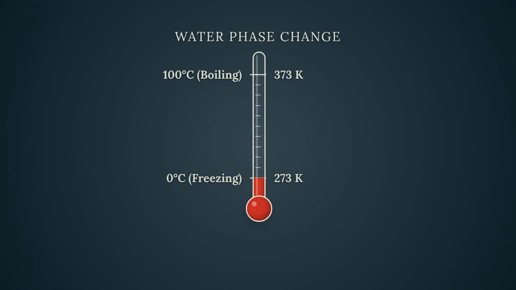Temperature is a measure of the average kinetic energy of the particles in a system. It is a state function. It tells us about the system's current condition. When we measure temperature, we are essentially looking at how fast those molecules are jiggling around on average.